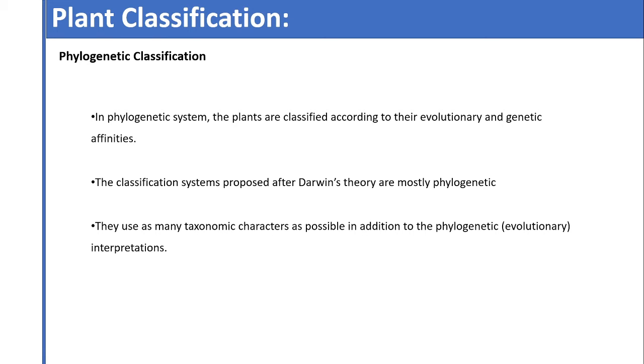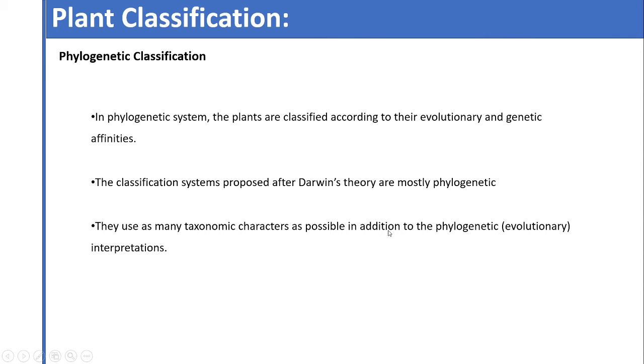For example, now we have embryological data, palynological data, molecular data of the plant, and genetic information of the plant, and all that information can be used for the